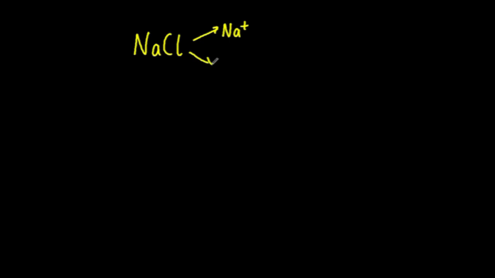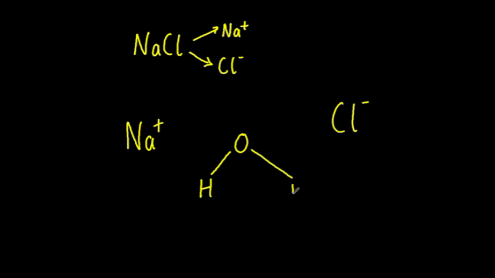The salt, NaCl, is made up of the ions Na+ and Cl-. It dissolves in the water because the Cl- is attracted to the slightly positive hydrogen ion, while the Na+ is attracted to the slightly negative oxygen ion.